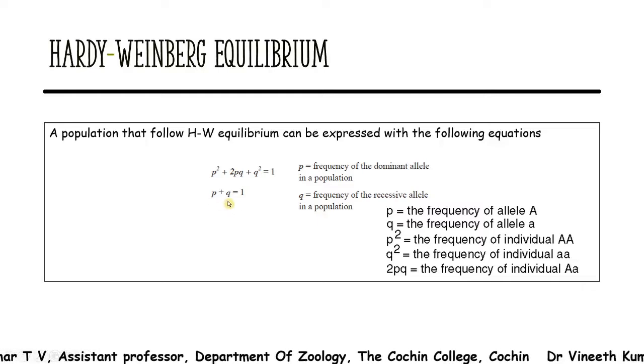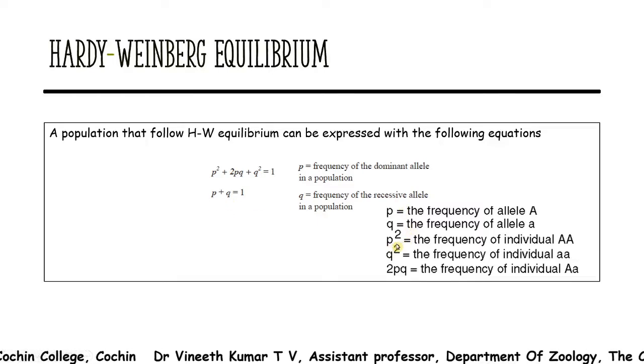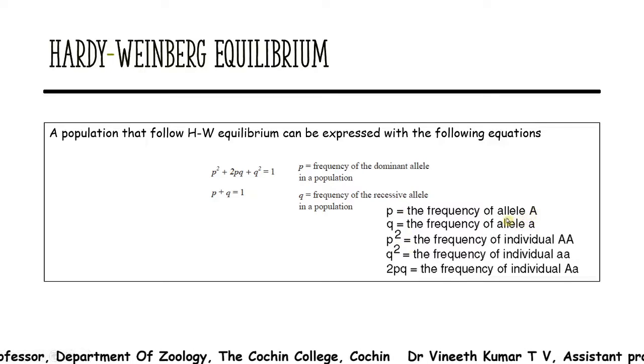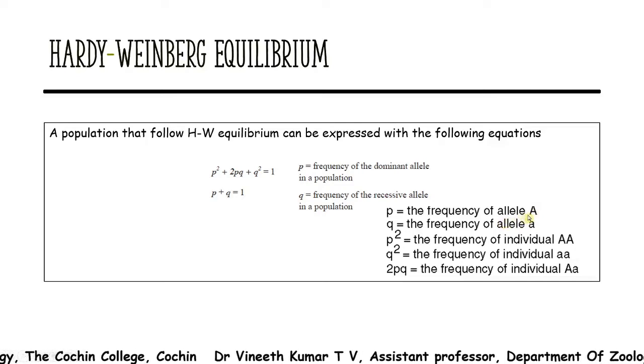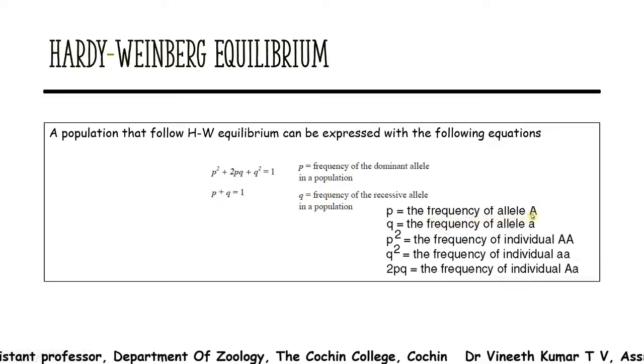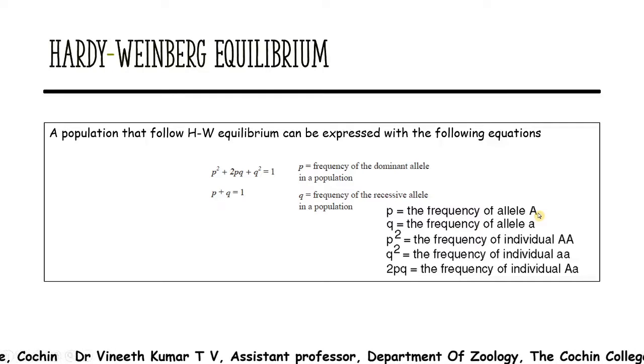So p and q are the allelic frequencies. As we discussed for gene frequency, when you find the frequency of an allele, you should include individuals that are both homozygous as well as heterozygous.